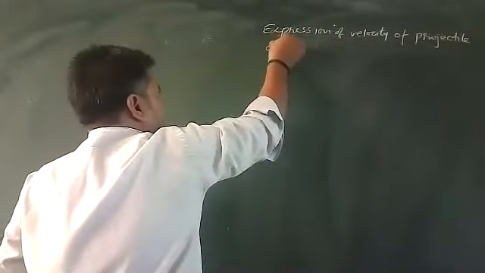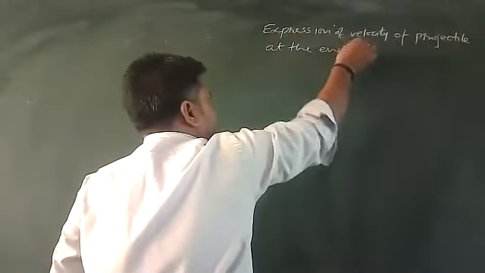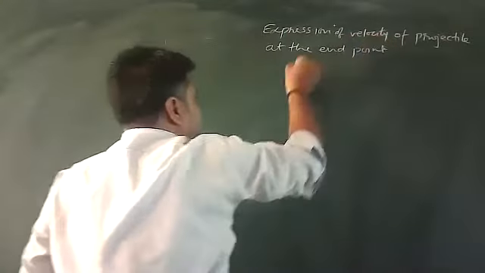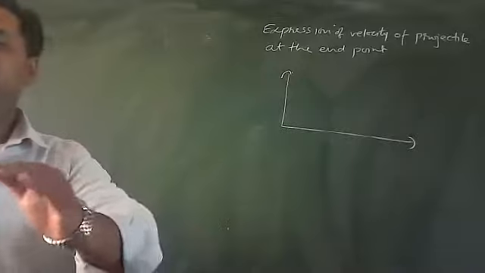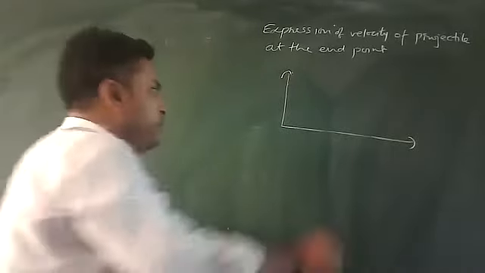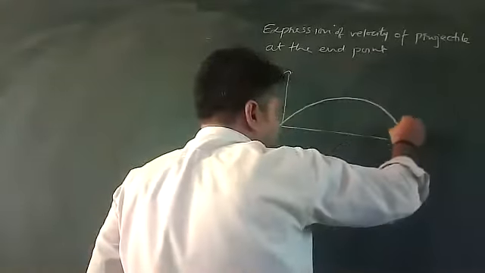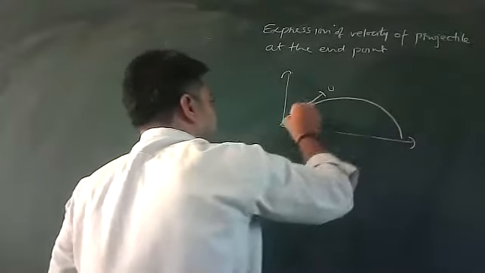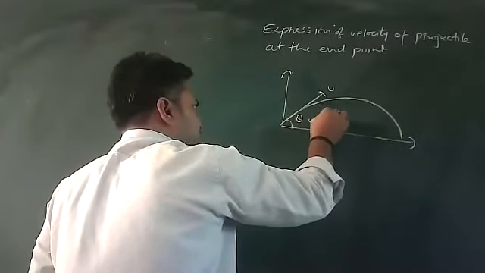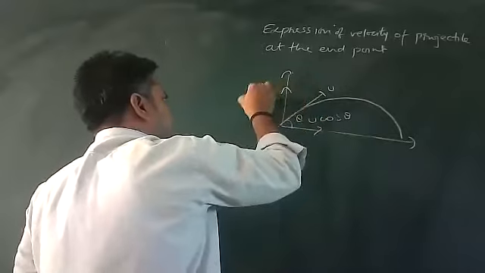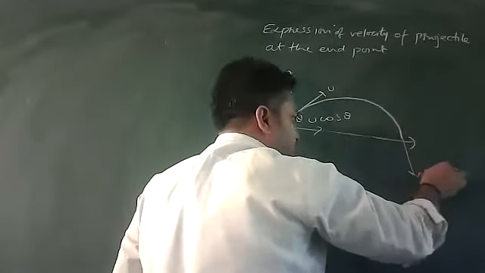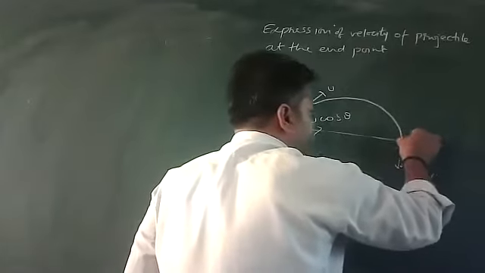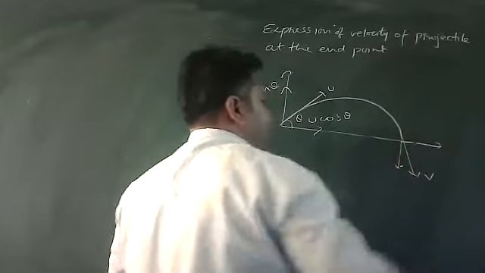Now the expression of velocity of the projectile at the end point. See it again carefully. This is my projectile motion, and it is in the same manner, a repetition of the previous form. If I launch the particle with velocity u at angle theta from the ground, this component is u cos theta and this component is u sin theta. Then the particle comes back with velocity v. There is one component, and another component. Two components are available here.